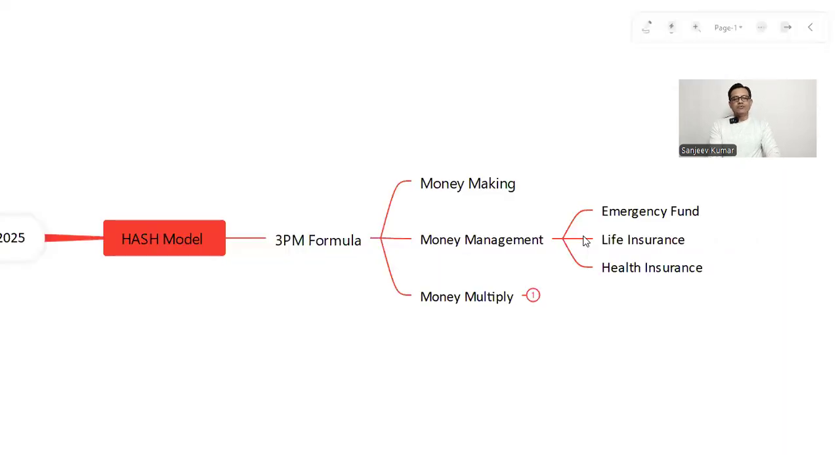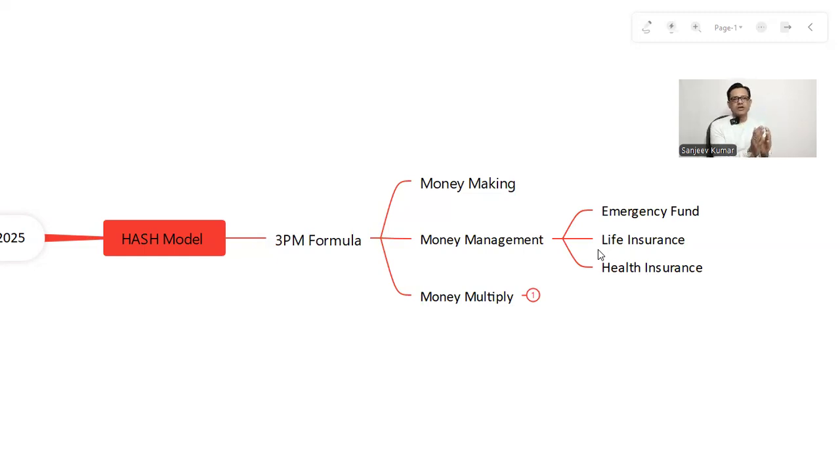Second is life insurance. We all have a number of life insurance policies, but very few people have the perfect policy. Why am I saying this? Everyone invests in ULIP plans, endowment plans, money back plans, guaranteed plans. These are not completely for life insurance.